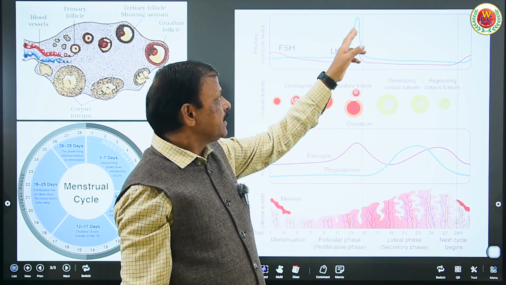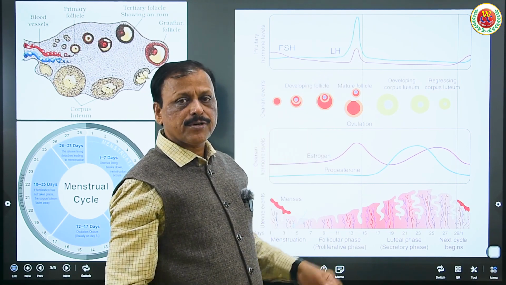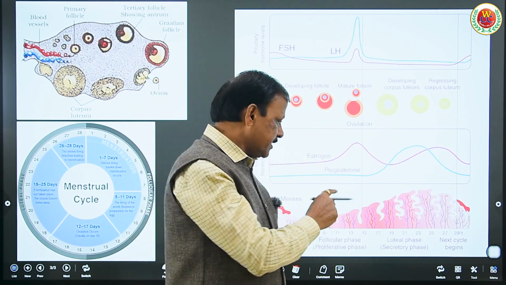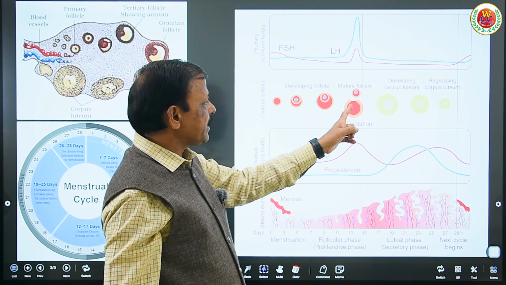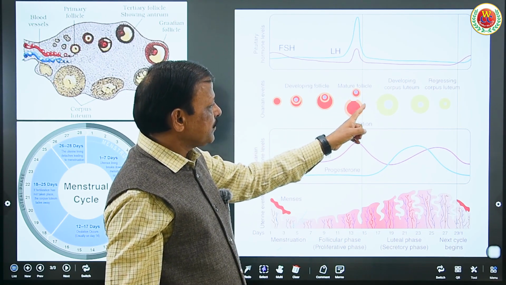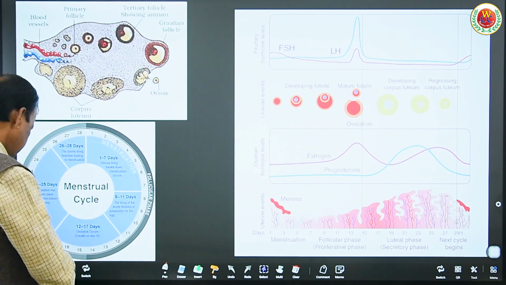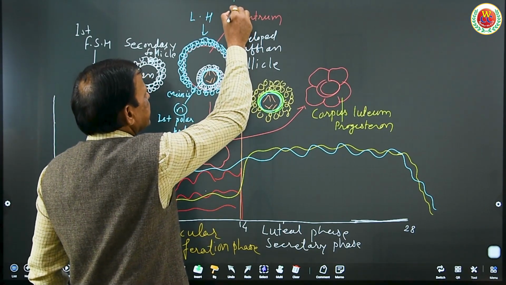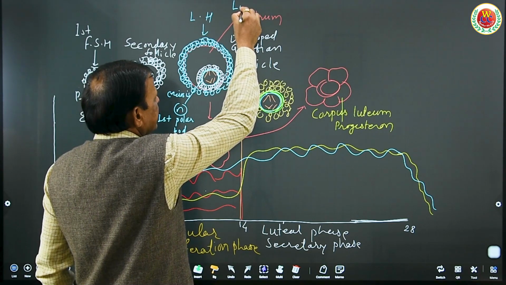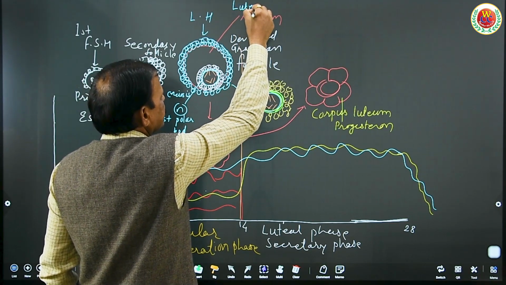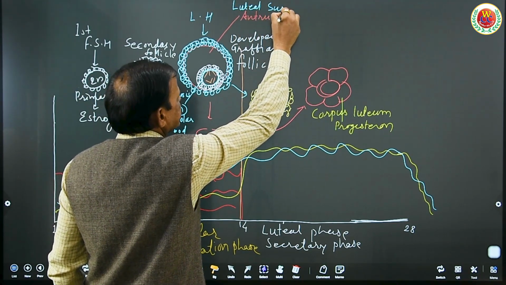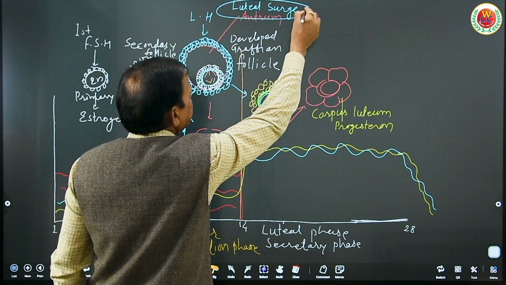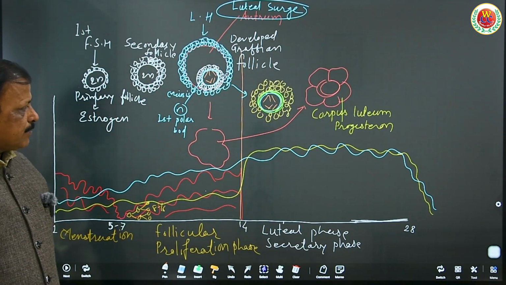On the 14th day, the high concentration is called the luteal surge, and that results in the breaking of this developed Graafian follicle to release the ovum and form the corpus luteum, as I have mentioned in this diagram, that this day, the 14th day, is a luteal surge. Luteal surge. Please remember this word.